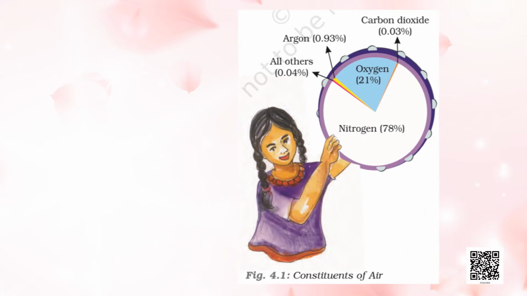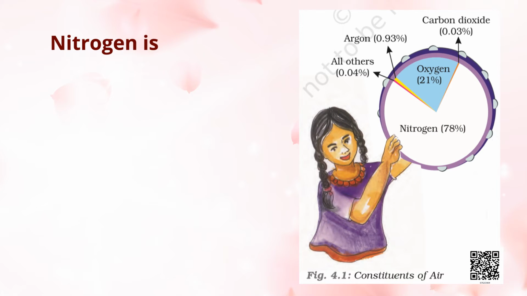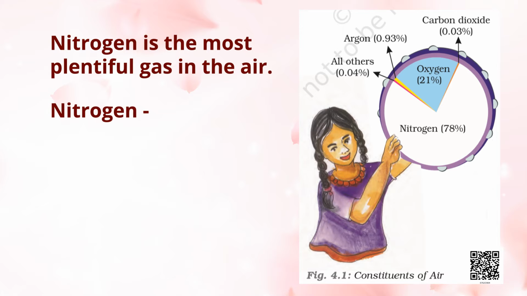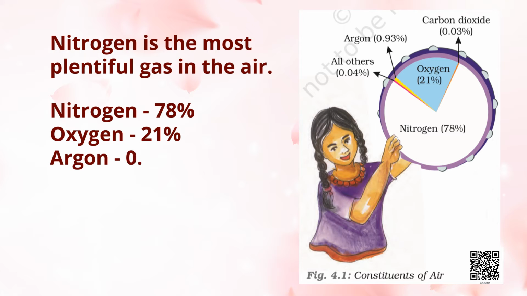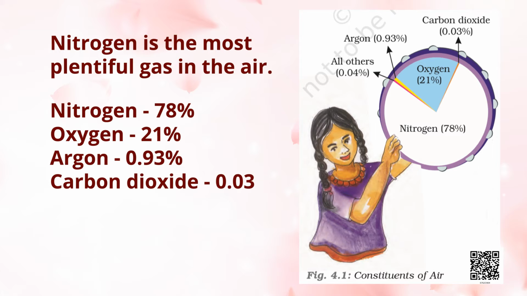See figure 4.1. Nitrogen is the most plentiful gas in the air. It is 78%. You see here oxygen, it is 21%. After oxygen, that is argon, 0.93%. After argon, carbon dioxide, 0.03%. And all others, 0.04%. So nitrogen is the most plentiful gas in the air.